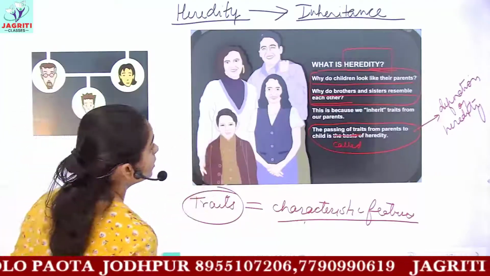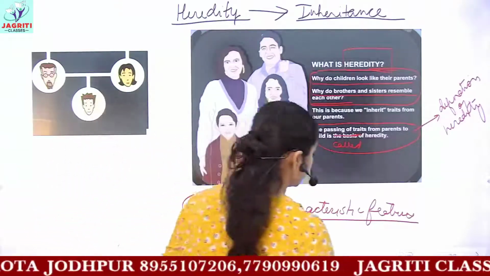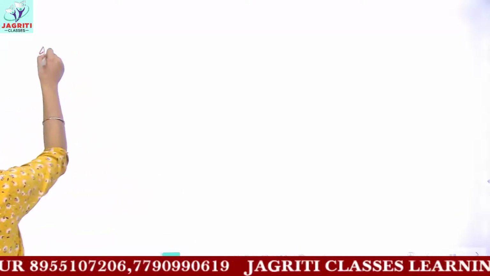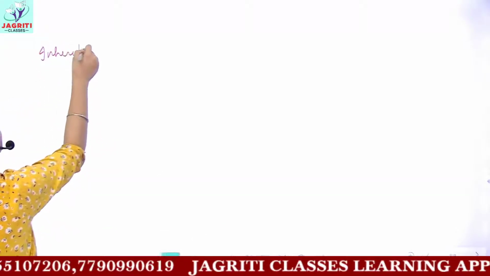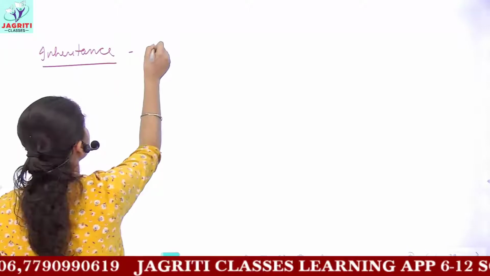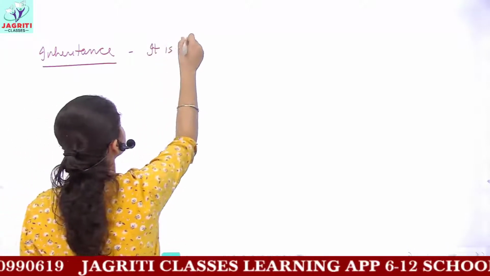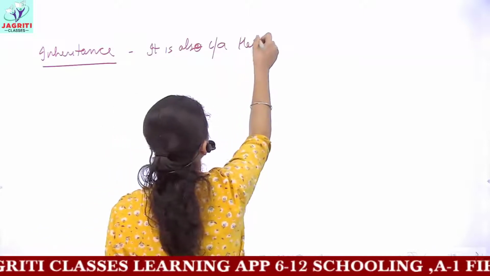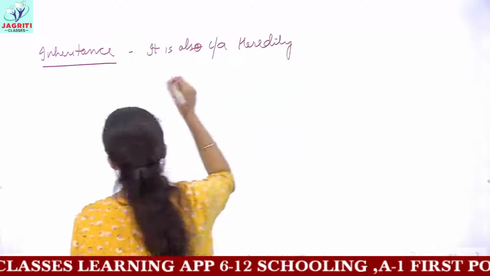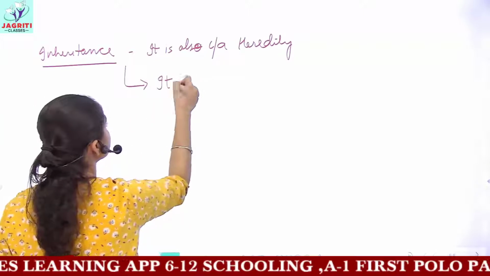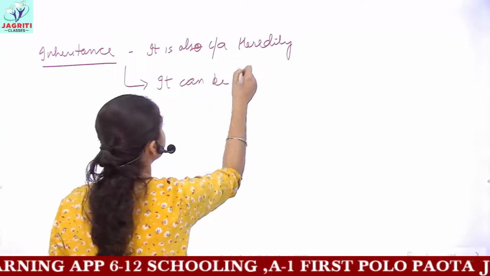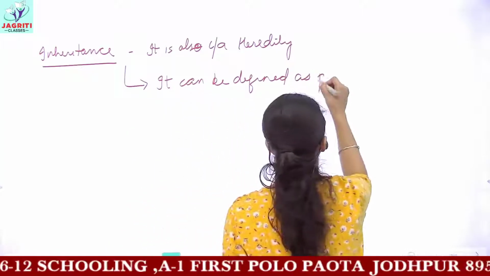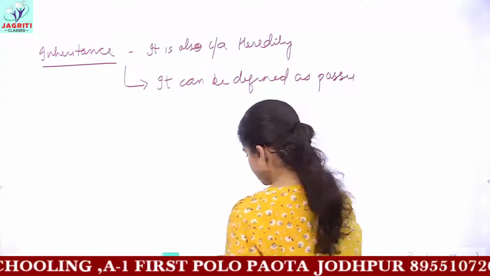From here you can also define inheritance. It is also called heredity, and it can be defined as the transfer of characters.